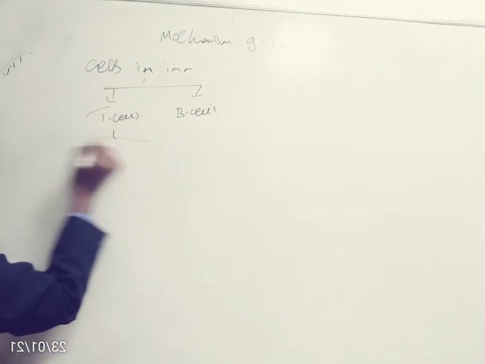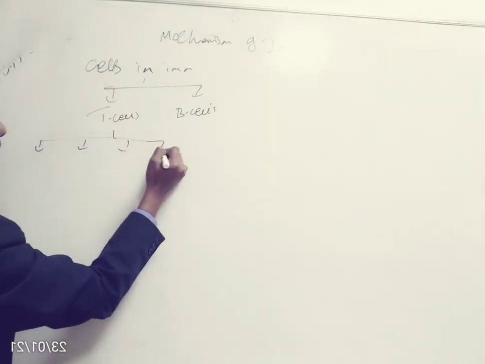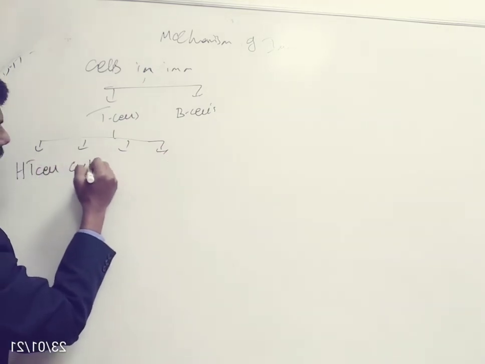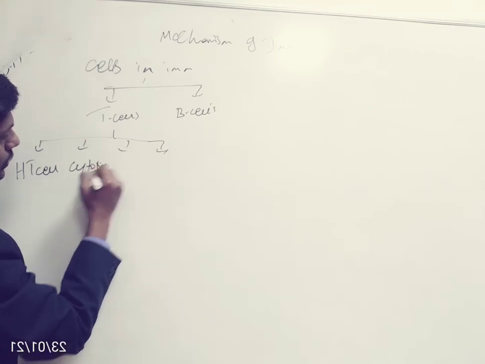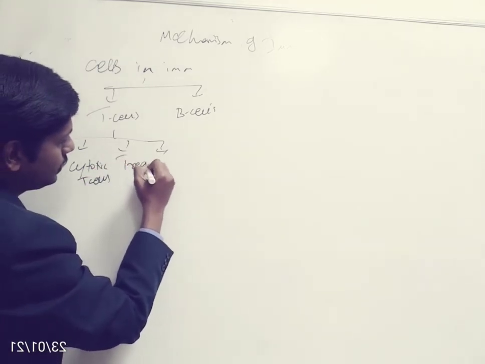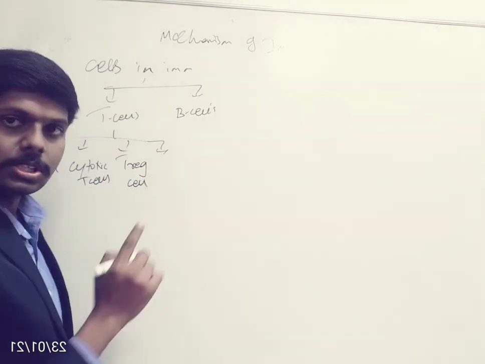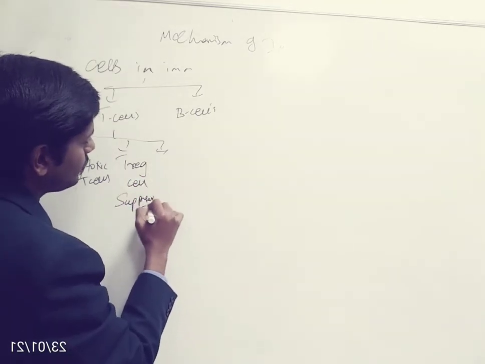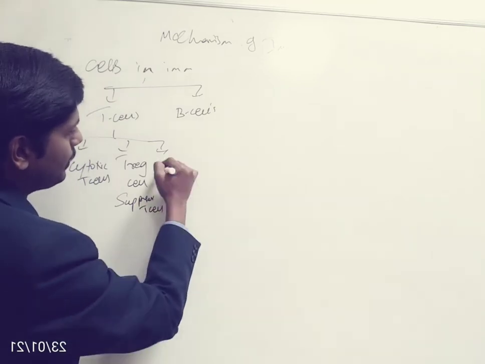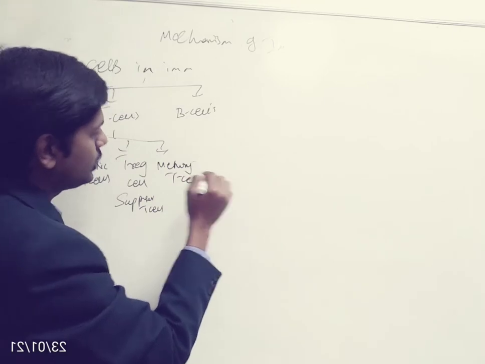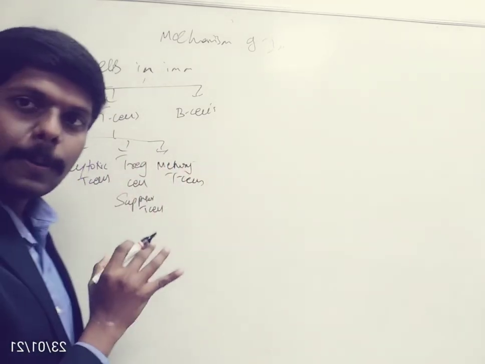Further, we have four types of T cells: helper T cells, cytotoxic T cells, regulatory T cells, also called suppressor T cells, and memory T cells. These are the four types of T cells we have.